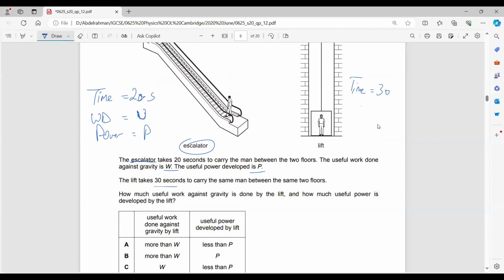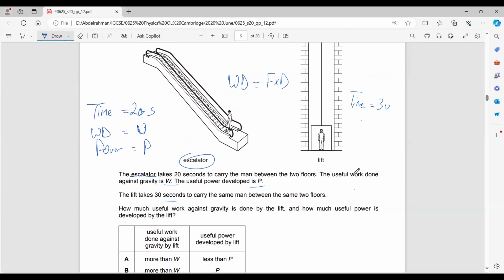Work done equals force times the distance moved. The escalator and the lift are lifting the same man. So he has the same force, the same weight, moving up the same two floors, so the same distance.